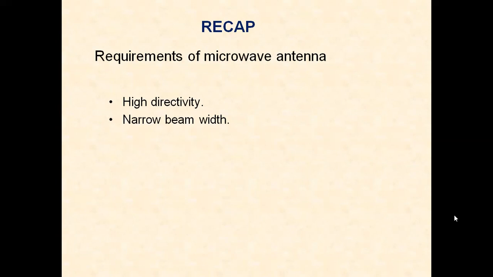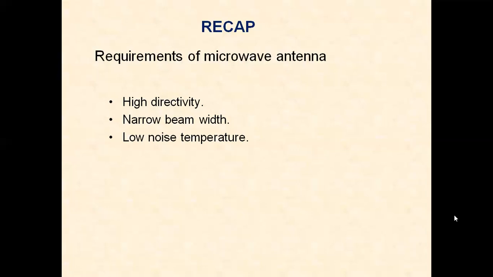Why should the beam width be narrow? The beam width is the angular separation between the half-power points. When the beam width is narrow, we can direct the signal only up to the required receiving station, so that the total energy will be available at the distant end, so that there is no other way propagation. It is pointed towards the receiving end.